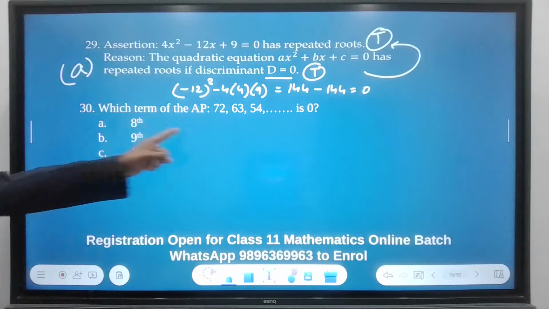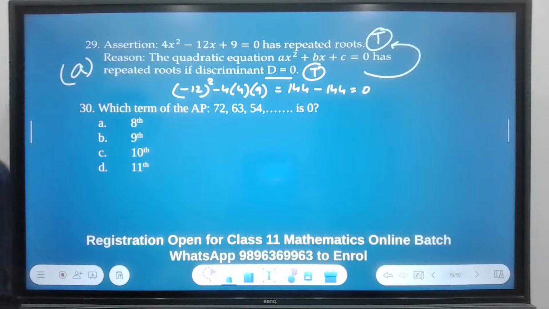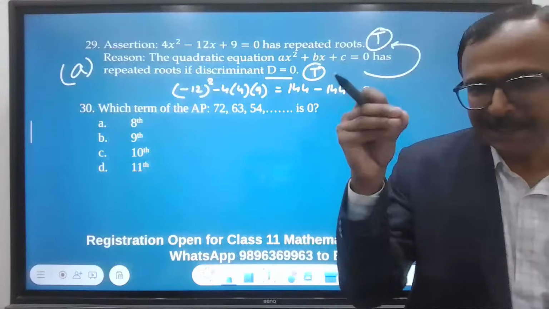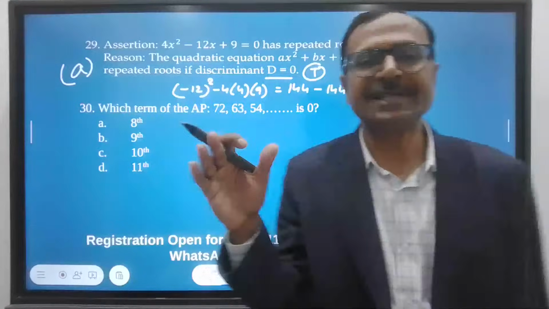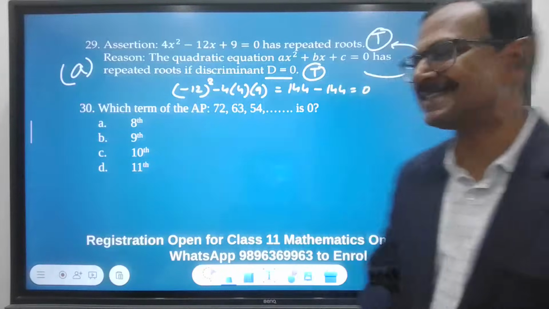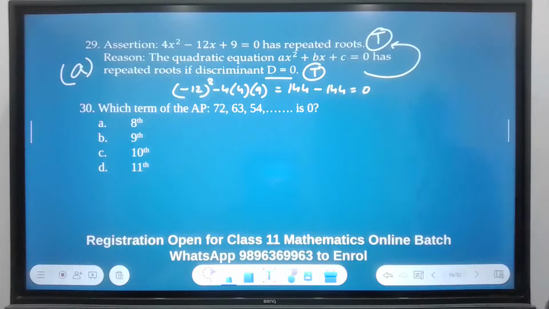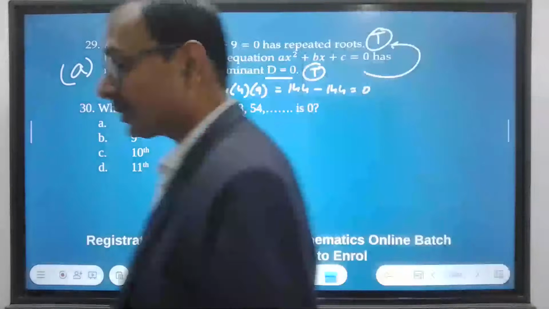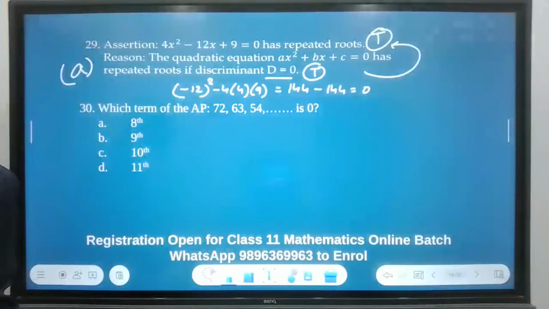Next, which term of the AP is 0? Come on, answer that very quickly now. We have done the first 4 chapters already. We are into arithmetic progressions. Slowly we are going to cover all chapters, and then we will have a mixed bag of questions also, if time permits. Let's see. The AP is 72, 63, 54, and so on. You need to find out the term number whose value is 0. Any answer till now? No answers.